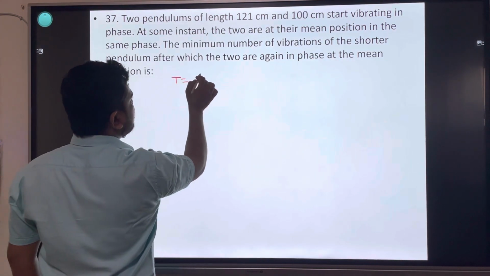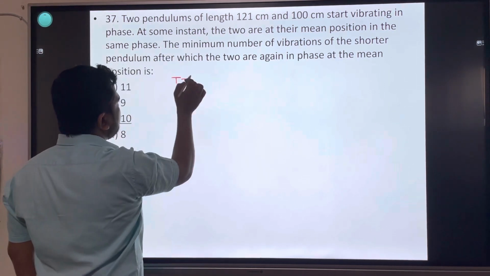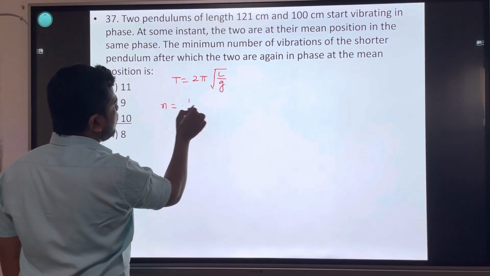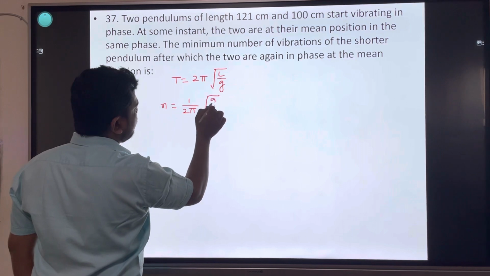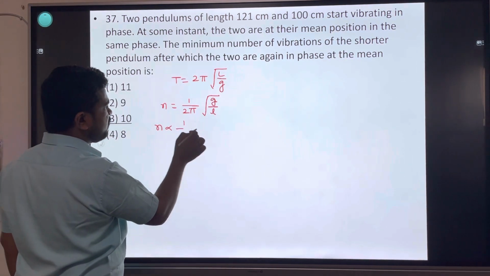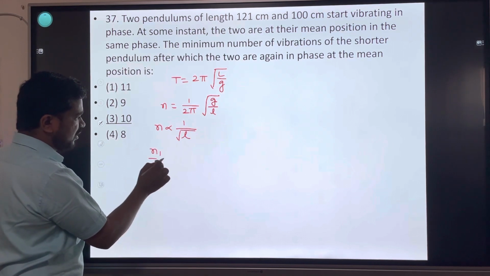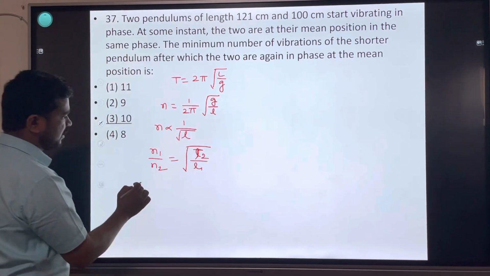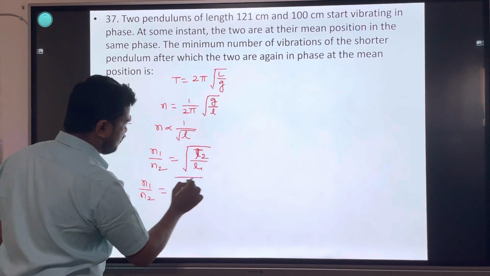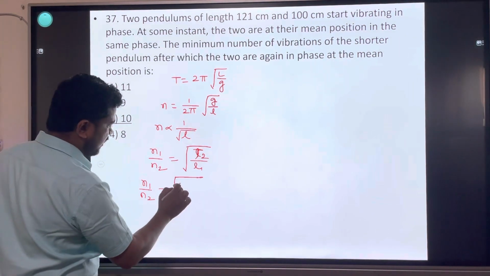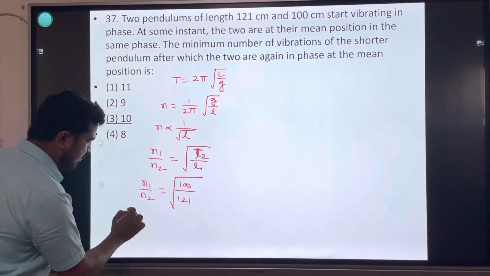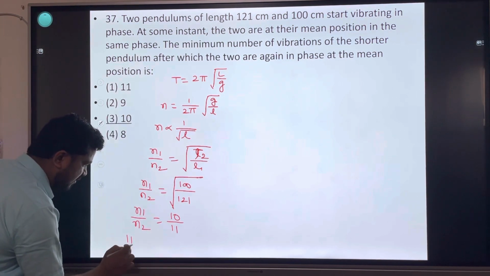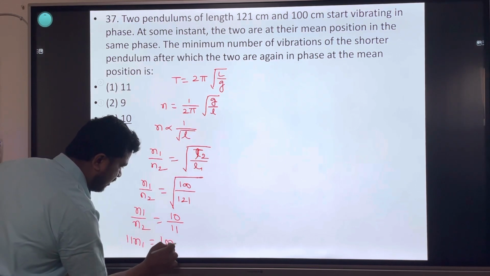Time period का formula simple pendulum का T equal to 2 pi into square root of L divided by g. Frequency N equal to 1 upon 2 pi square root of g divided by L. Frequency is inversely proportional to square root of length. N1 divided by N2 is equal to square root of L2 divided by L1, which is square root of 100 by 121, so N1 divided by N2 equals 10 divided by 11. Cross multiplication: 11 N1 is equal to 10 N2.